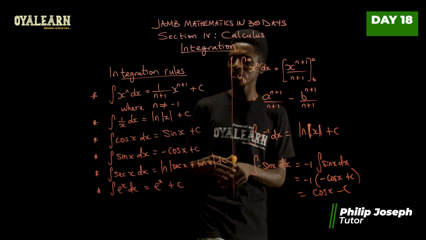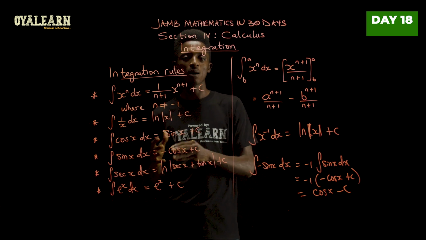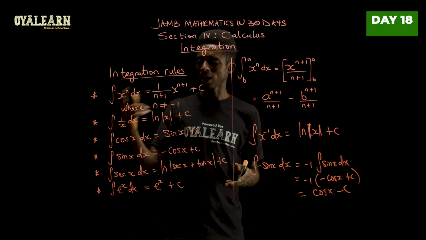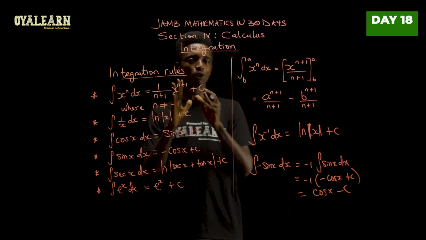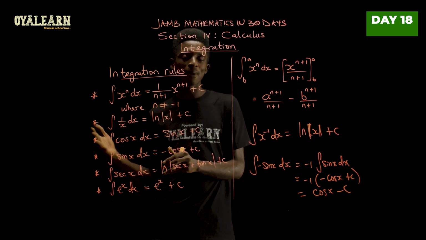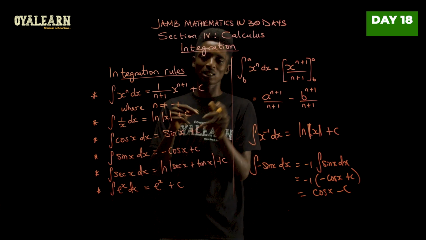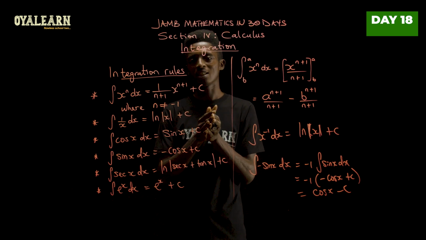So these are some of the basic rules that we need to familiarize ourselves with, so that when we're working with integration, we can always recall them. But then again, you can just go back and check the laws in differentiation as well. So anything that applied there, just know that when you're doing the reverse, it will take you back to the original function when you are dealing with integration.